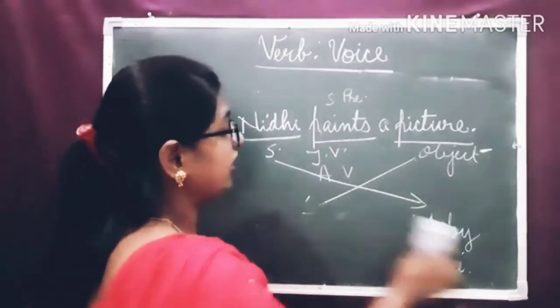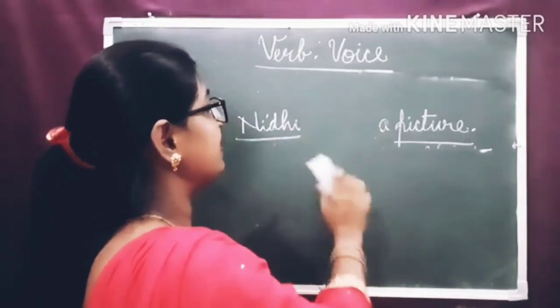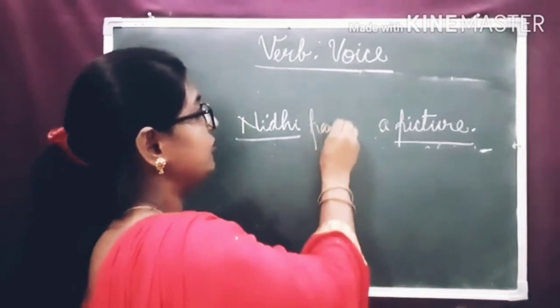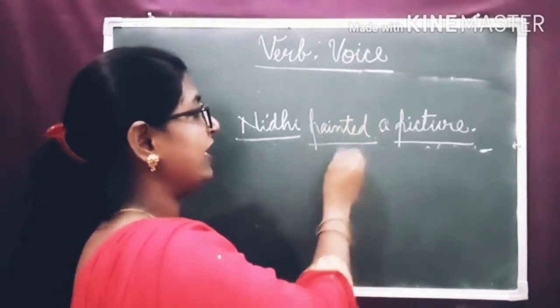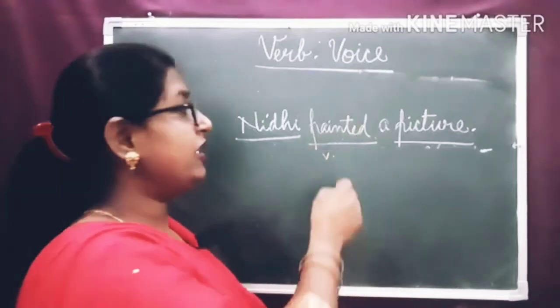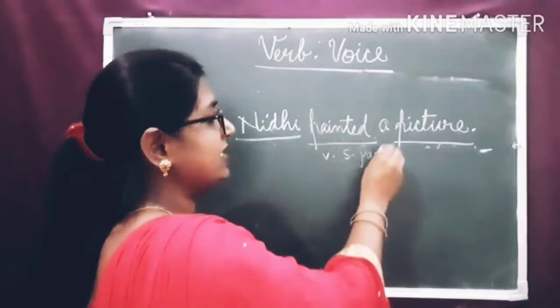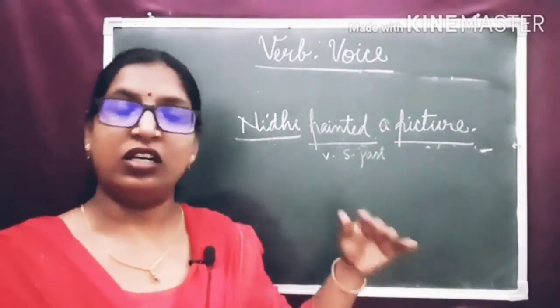Now, if I just make some changes in this sentence, Nidhi painted a picture. Here the verb is painted and it is given in simple past tense. The rest of the rules will be followed the same.